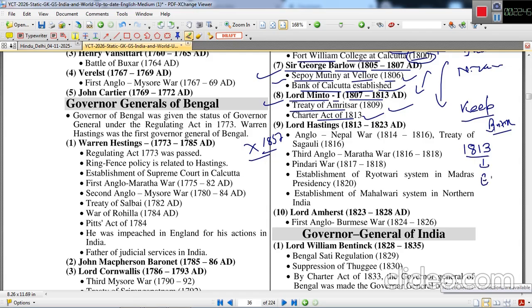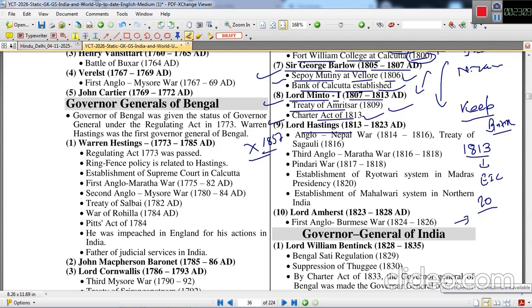And again, East India Company was granted 20 years of extension to operate in India. And the second provision, the most important provision of this particular Charter Act, was disallowance of monopoly of trade of East India Company in India.